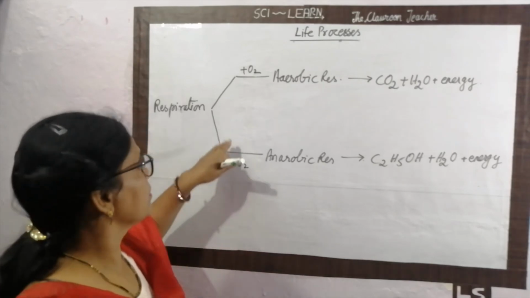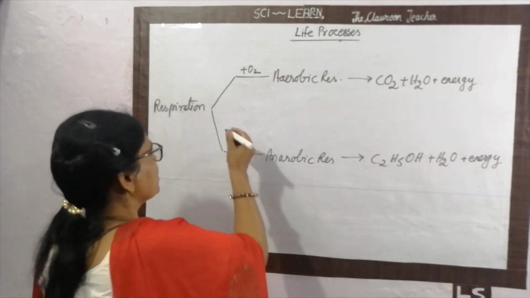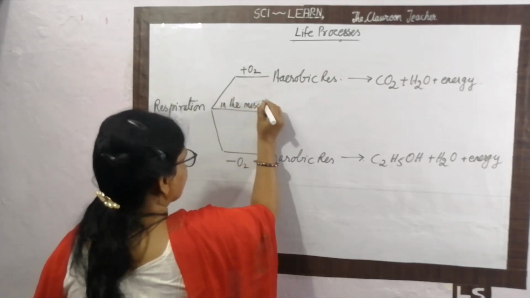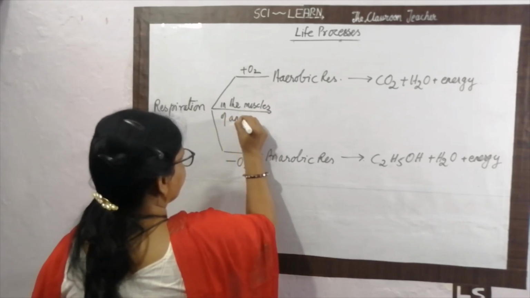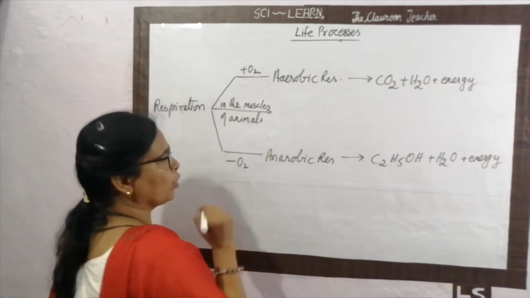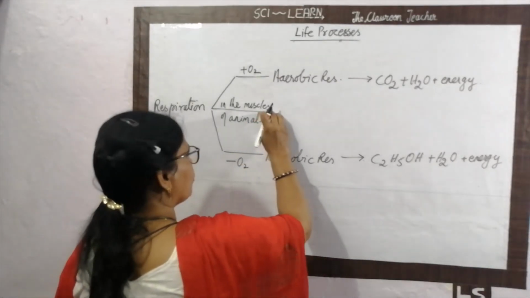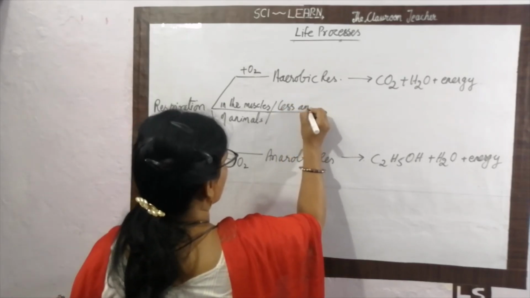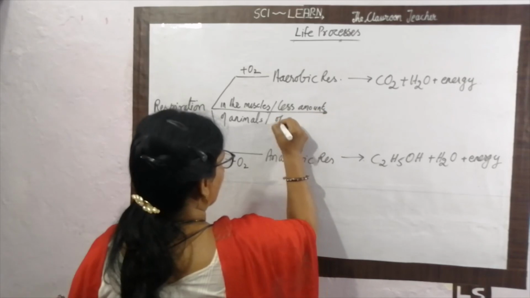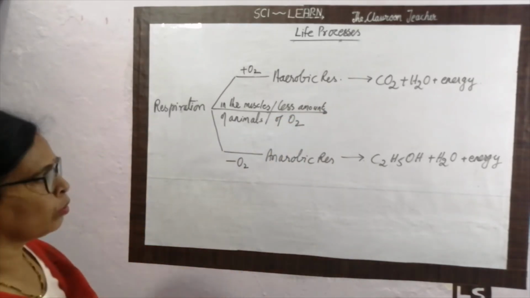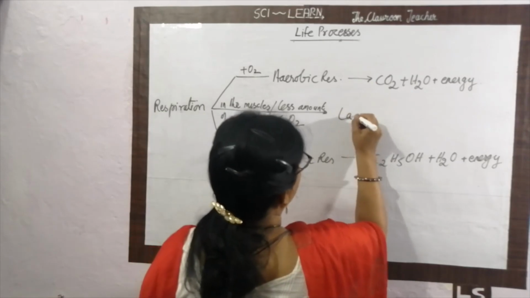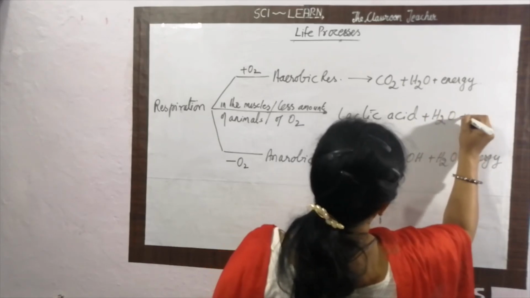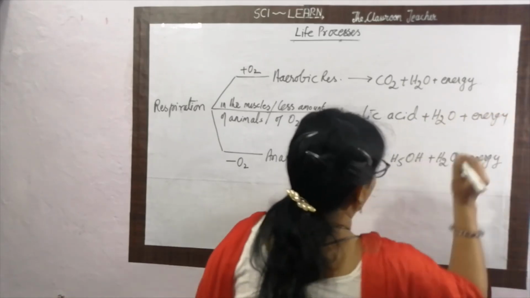Anaerobic respiration occurs in the lower organisms, aerobic in the higher organisms. But sometimes in the muscles of animals, one process is going on due to an inadequate amount of oxygen. Why is this process going on? Because of the less amount of oxygen. What happens? The glucose gets converted into lactic acid, with a small amount of energy.